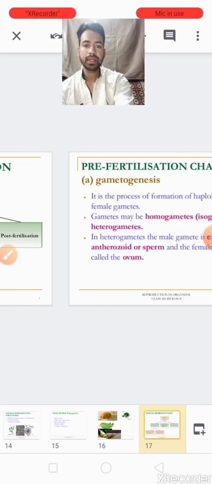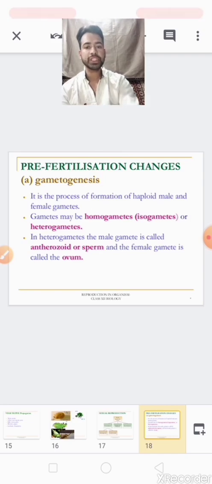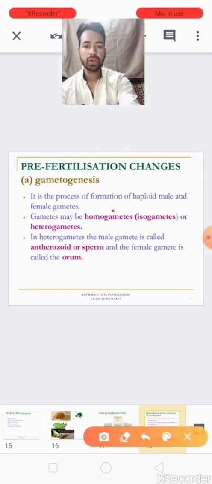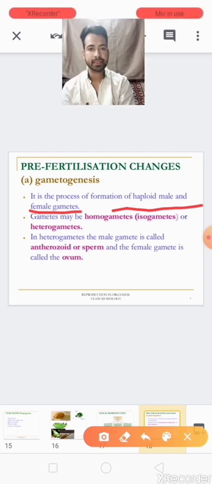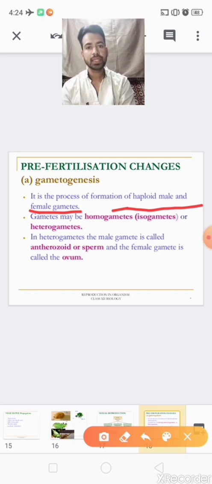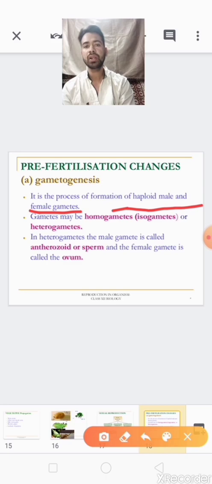Gametogenesis, as I told you, is the formation of haploid male and female gametes. The formation of haploid male gametes is known as spermatogenesis, because in males sperms are formed.